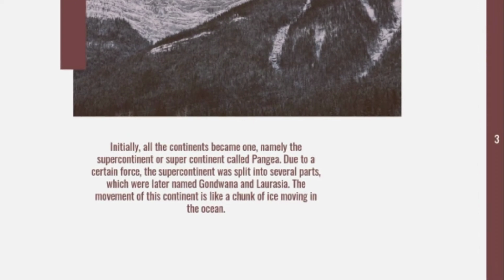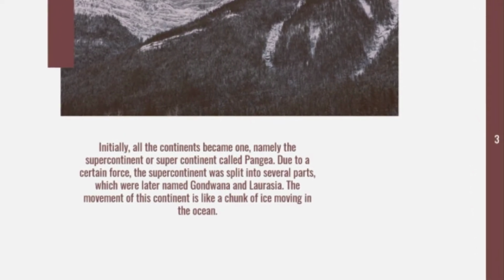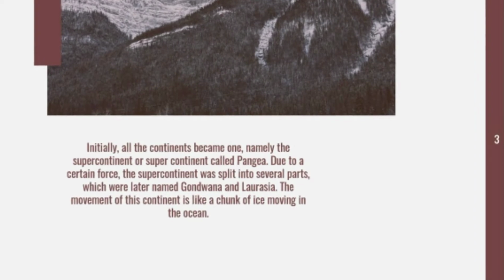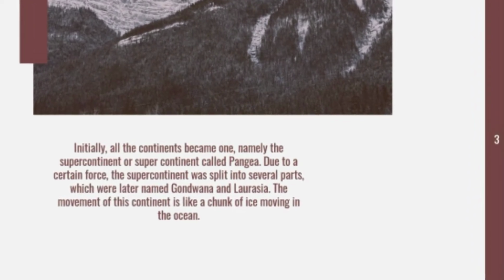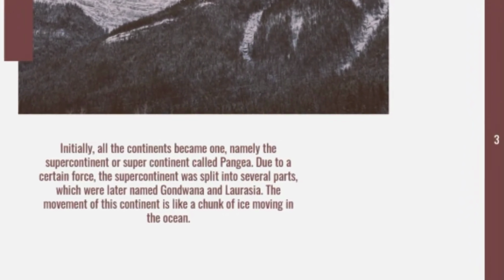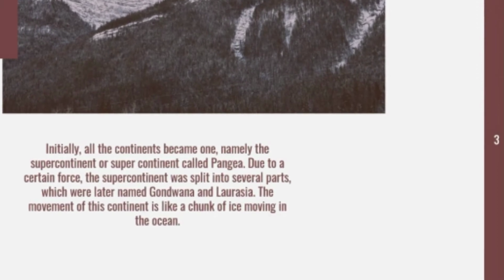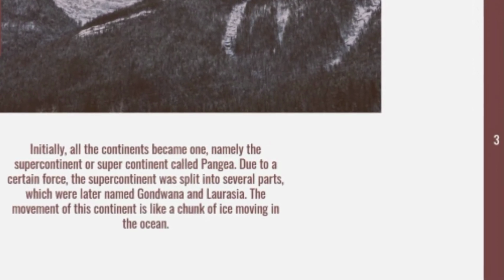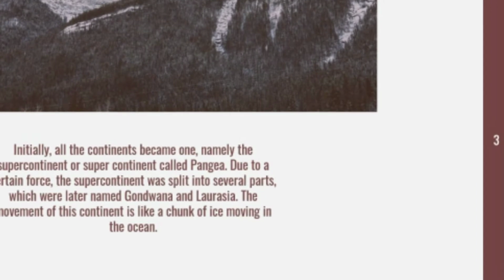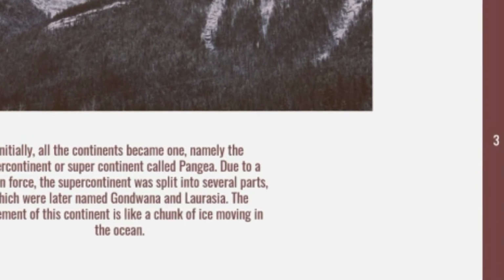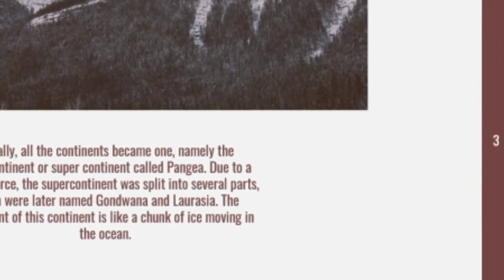Initially, all the continents were one, namely the supercontinent called Pangaea. Due to a certain force, the supercontinent was split into several parts, which were later named Gondwana and Laurasia. The movement of the continents is like a chunk of ice moving in the ocean.